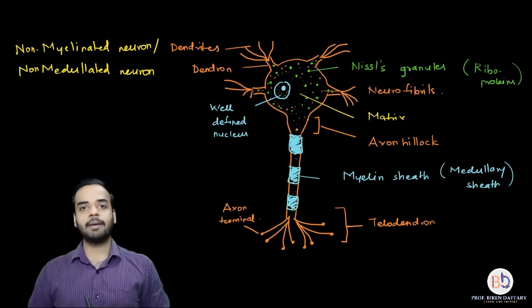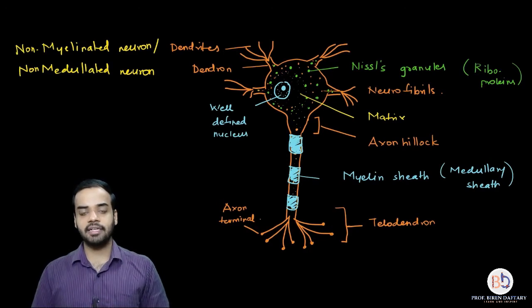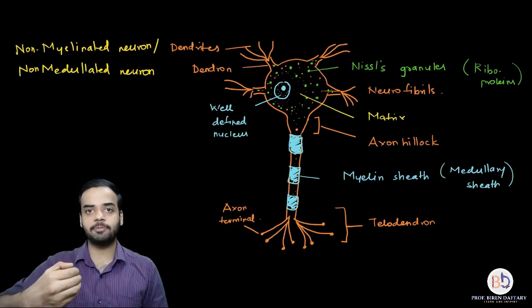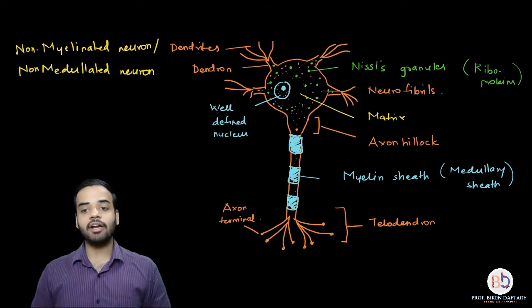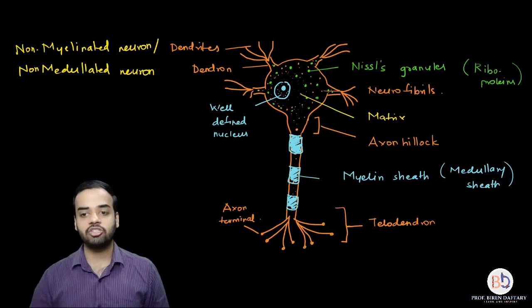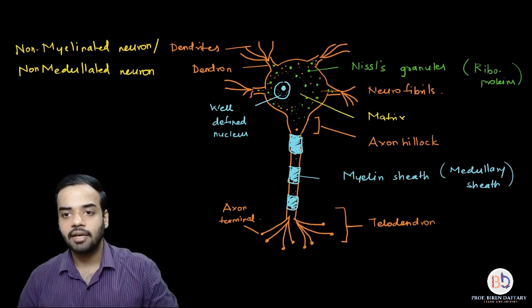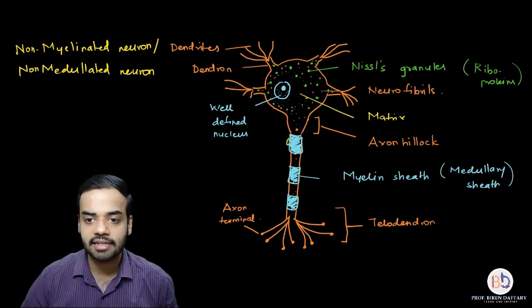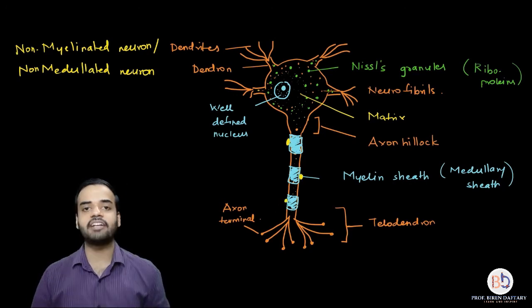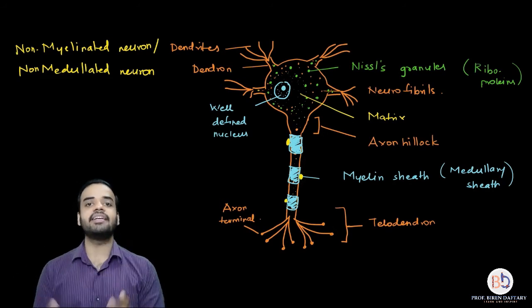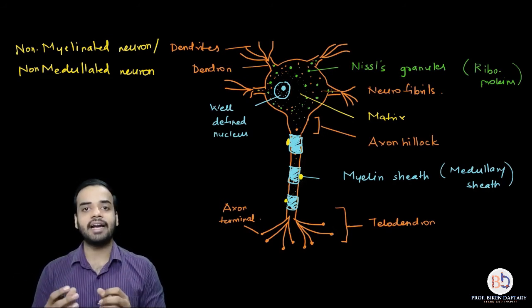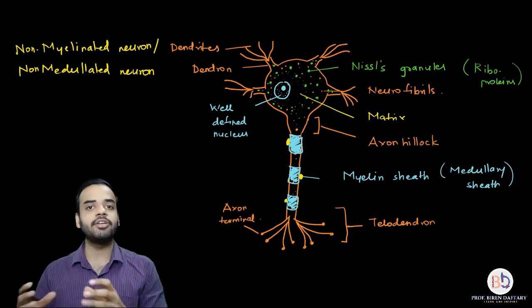Up till now we have learned that the axon is present, and if the myelin sheath is present, it is present above the axon. Now, who is secreting this layer? There are special types of cells called Schwann cells. I will try to draw these cells over here using yellow color. These cells are present on the surface of the axon, and they secrete this myelin sheath, and because of that the neuron becomes a myelinated or medullated neuron.